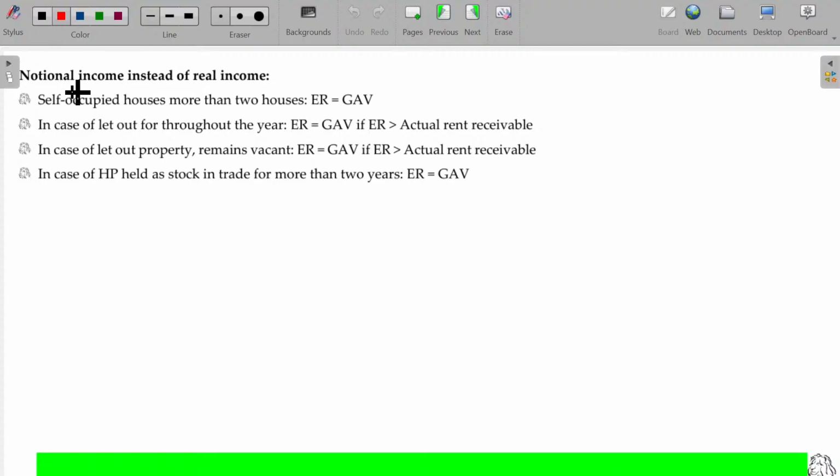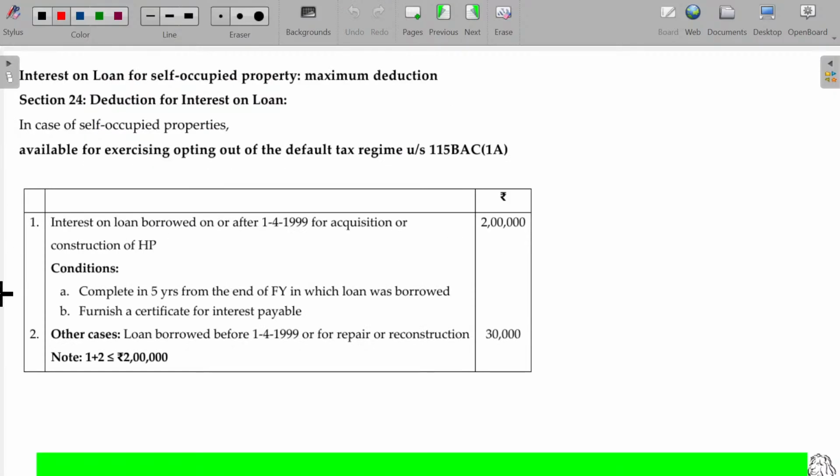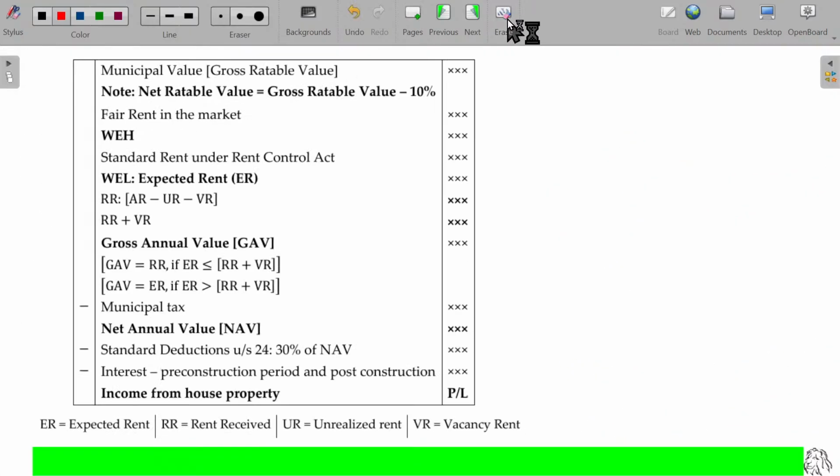So, notional income instead of real income. We are not going to take the real income, we are going to take the notional income. How can we calculate, sir? Let's see here. I have given four rentals. One is municipal value, another one is fair rent. Between these two, whichever is higher will be taken. So municipal value or fair rent: the income tax department says, I will compare these two, and the higher number will be taken.